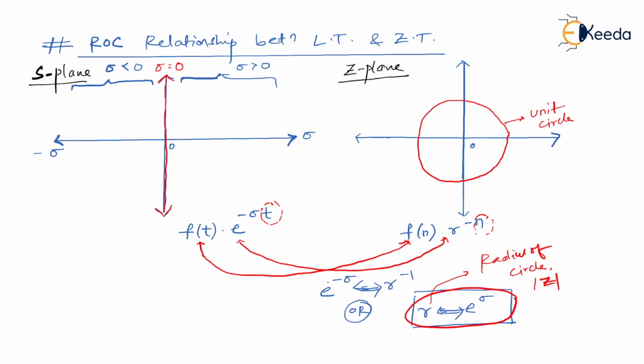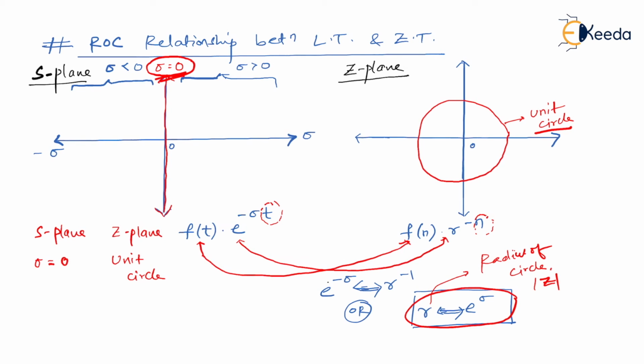Am I right? What does that mean? It means sigma equal to 0 will have the same significance as the unit circle in z plane. So as we have discussed, the significance that sigma equal to 0 has, the same significance will have mod of z equal to 1. So this is a unit circle. So sigma equal to 0 in which plane? S plane refers to the unit circle in z plane. I hope you got this point.